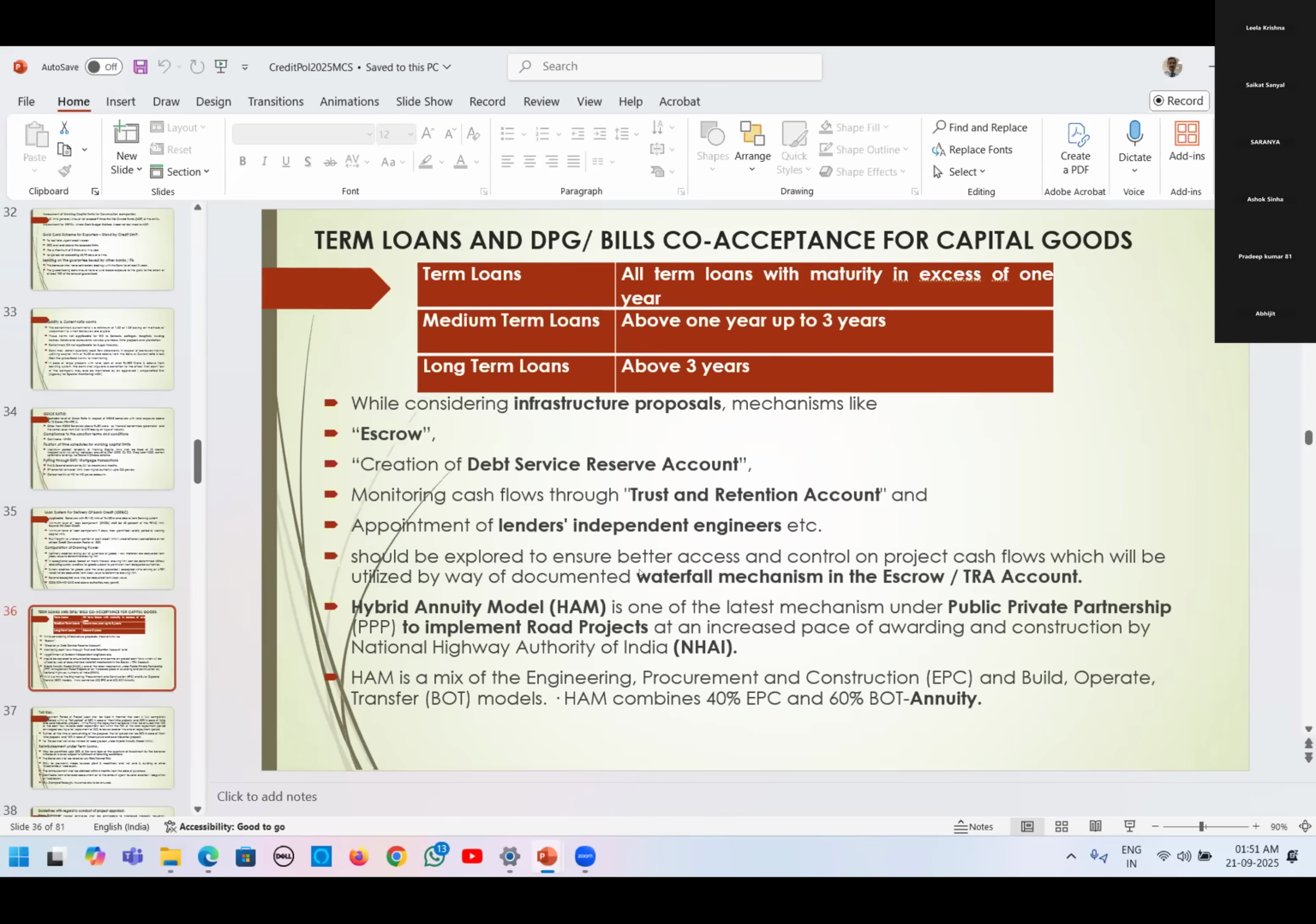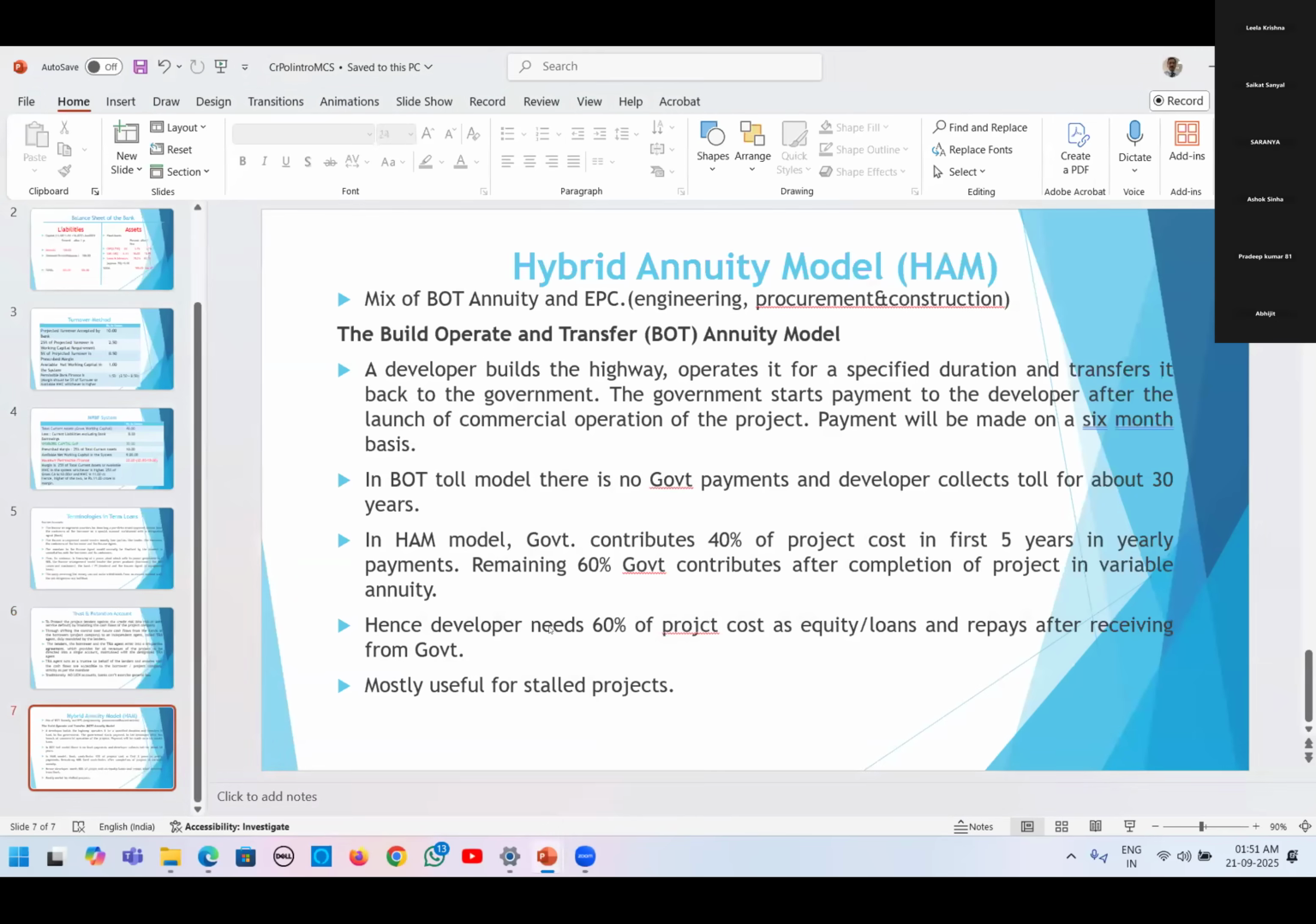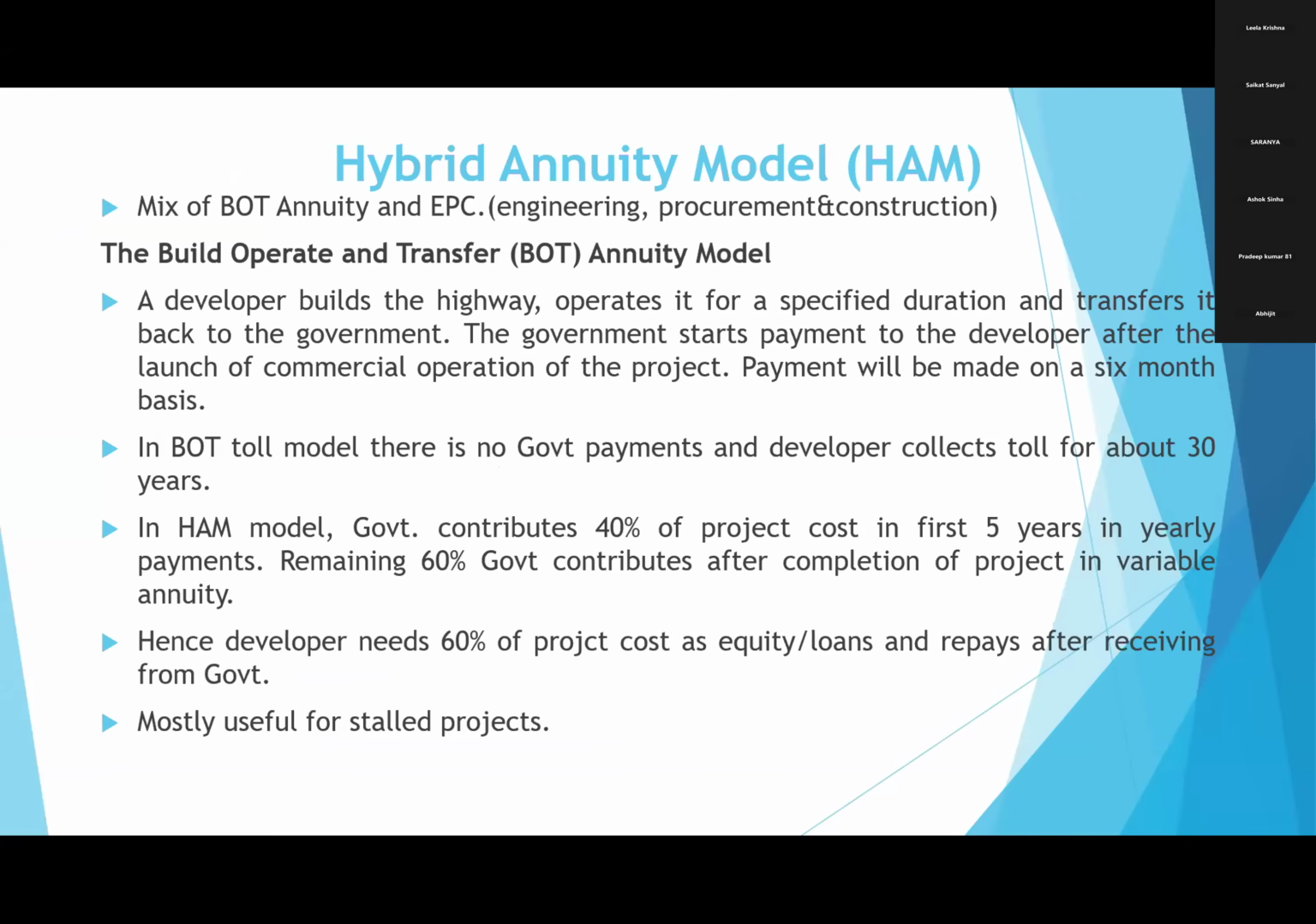So whatever credits are coming into the TRA account or escrow account, how they have to be disbursed, how they have to be adjusted, it is called the waterfall mechanism. Hybrid annuity model. This is another one. What is this again? Hybrid annuity model. Here, it comes in case of mostly road projects. What happens in a road project?